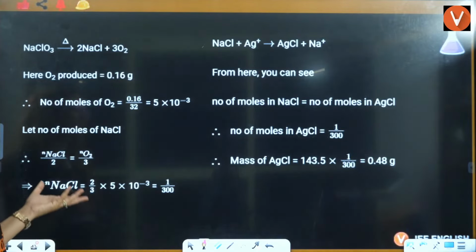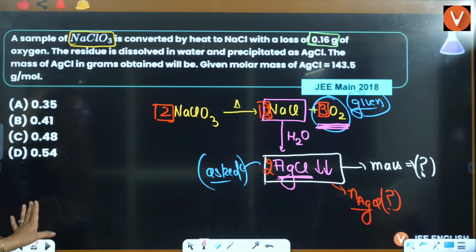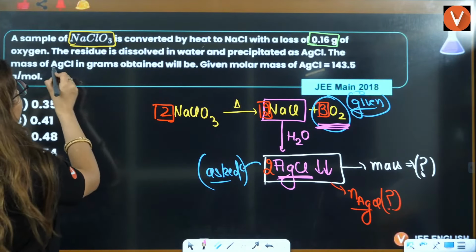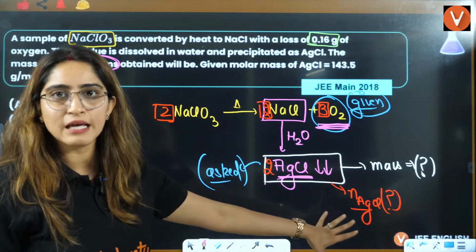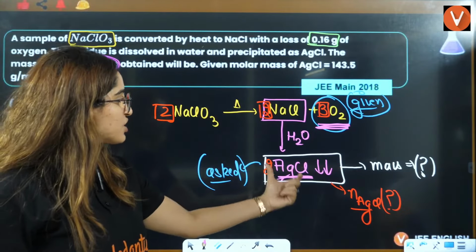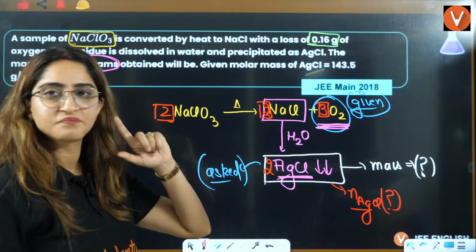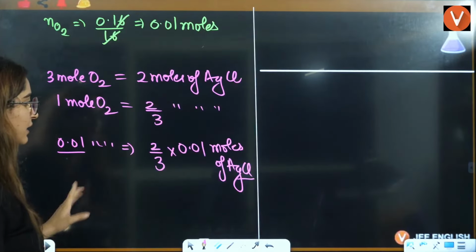Now you can just solve it. They have asked you the mass. Acha, they have asked you the mass of AgCl. You know the moles of AgCl, right? That moles of AgCl will be 2 by 3 into 0.01.